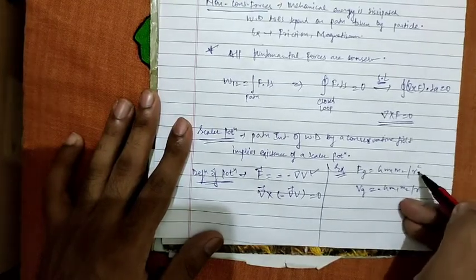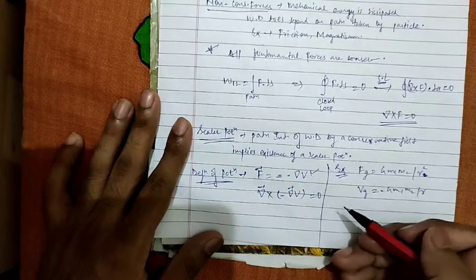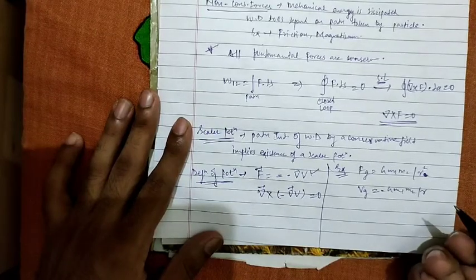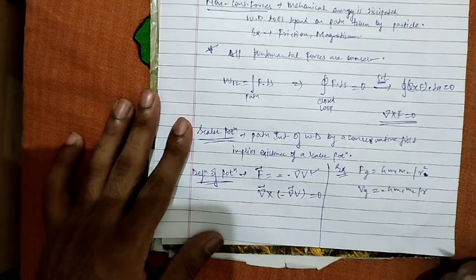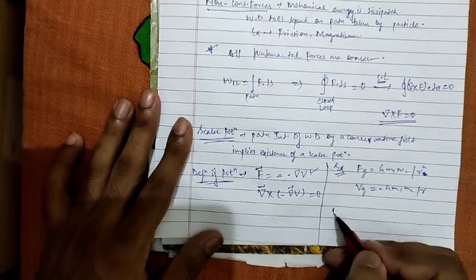The same can be done for the electrostatic force, which is k q1 q2 over r square, and the potential for that is minus k q1 q2 over r.